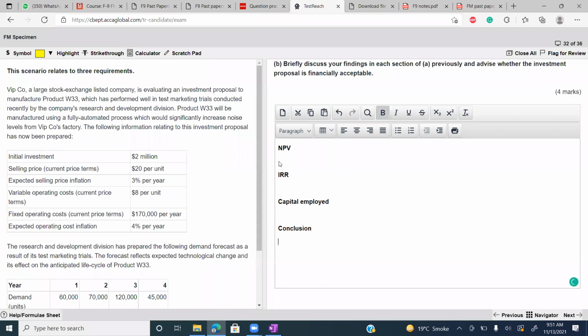And conclusion is very simple. Overall, according to all methods, project is financially feasible and we should accept the project. Okay, this should be your conclusion.